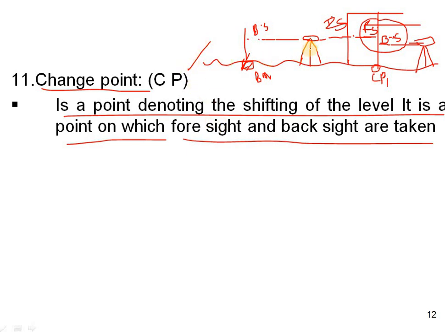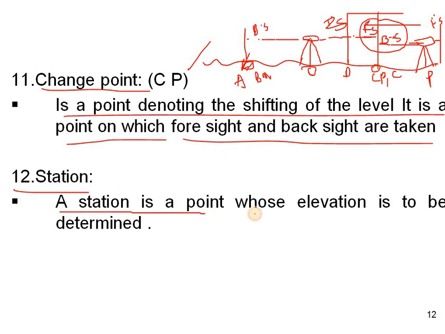When this change point comes, the instrument level will be changed, the readings will be changed, and the benchmarks will also be changed at certain points. The RLs also we have to calculate. This will be the station point O, this will be P, and you can see here A, this will be B, and this will be C. If any other point comes, the last point will be the FS. And the 12th one is station.